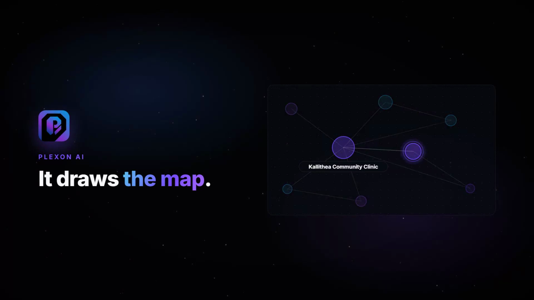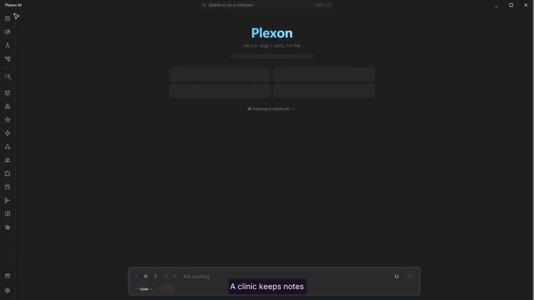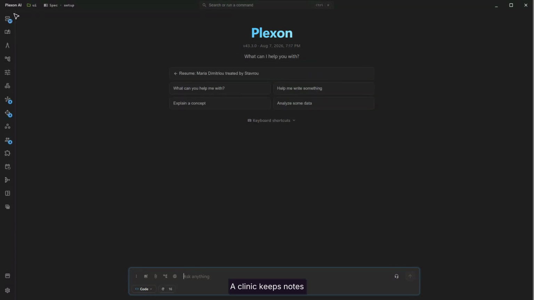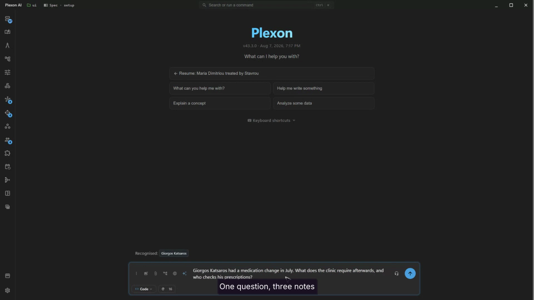Here it is on a whole clinic. A clinic keeps notes on its doctors, on its patients, on the protocols they follow, and on every incident worth writing down. Here is one no single note answers. The medication change is in an incident note. What has to happen next is in the clinic rulebook, and that one never mentions him.